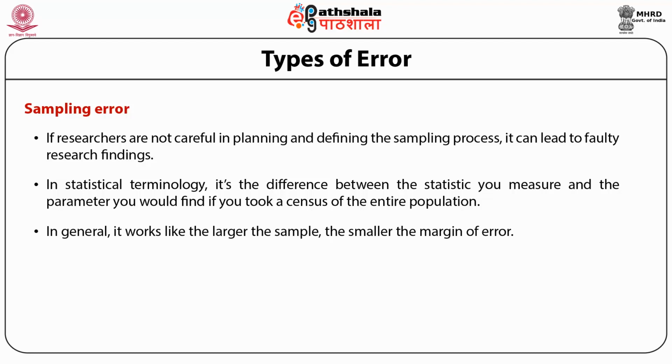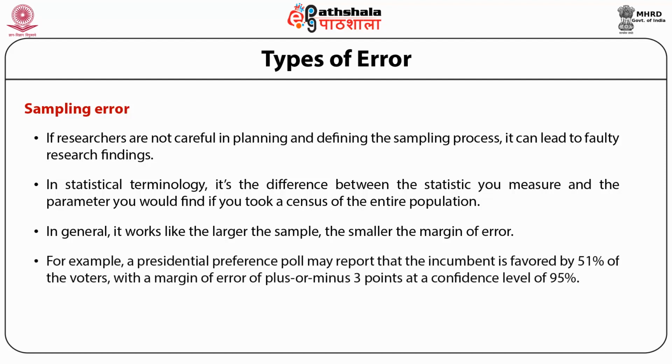Sampling error is a number that describes the precision of an estimate from any one of those samples. It is usually expressed as a margin of error associated with a statistical level of confidence. For example, a presidential preference poll may report that the incumbent is favored by 51% of the voters, with a margin of error of plus or minus 3 points at a confidence level of 95%.